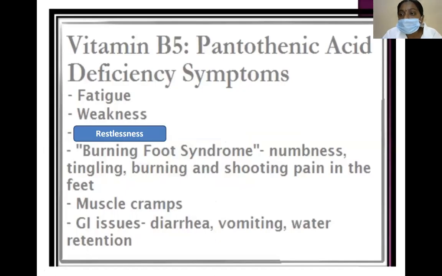Coming to the deficiency symptoms and disorders: the symptoms are fatigue, weakness, restlessness, and burning feet syndrome. The symptoms of burning feet syndrome are numbness, tingling, and burning sensation with shooting pain in the feet, muscle cramps, and also GI disorders like diarrhea, vomiting, and water retention. These are the main deficiency symptoms of vitamin B5 and of burning feet syndrome.